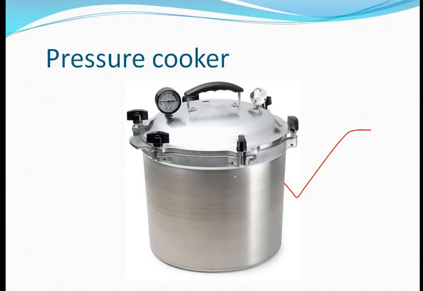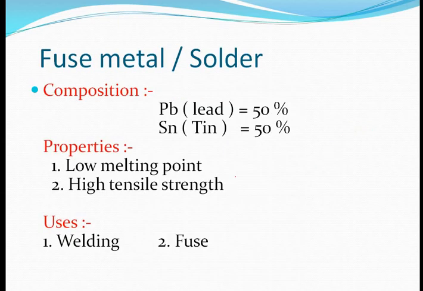Now moving on to the next part, we have a fusible metal. The last alloy is the fused metal, which we also call solder, and its composition is lead 50% and tin 50%. What are its properties? It has a very low melting point and very high tensile strength. It is very good in its strength property.